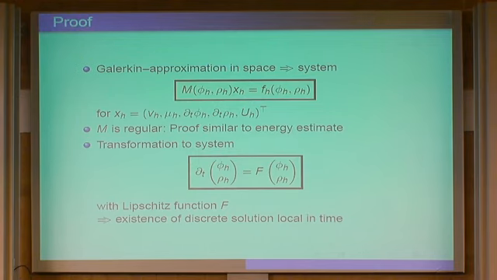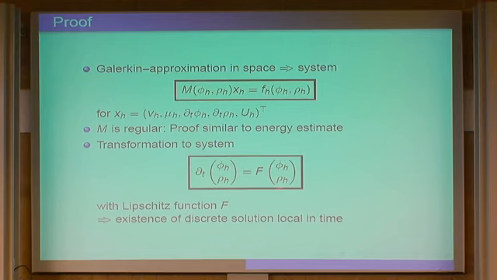You have a nonlinear matrix M that depends on the truncated solutions, phi_n, rho_n, multiplied by this vector, equal to some function that depends on the unknowns. Since you have an energy inequality, it is quite simple to prove that this matrix M is regular. You can invert it, and the function on the right-hand side is Lipschitz.